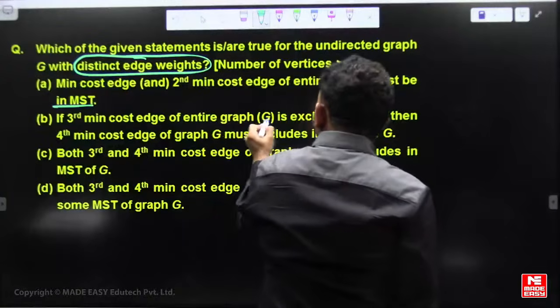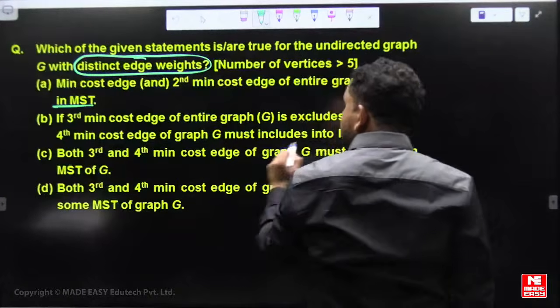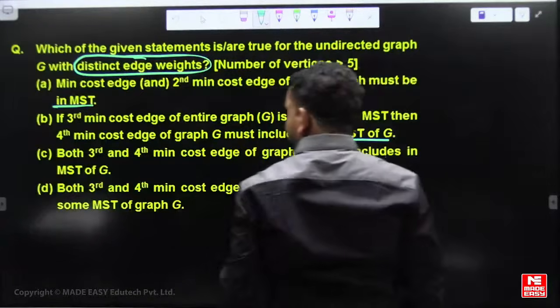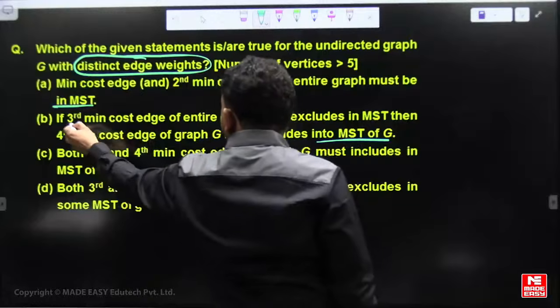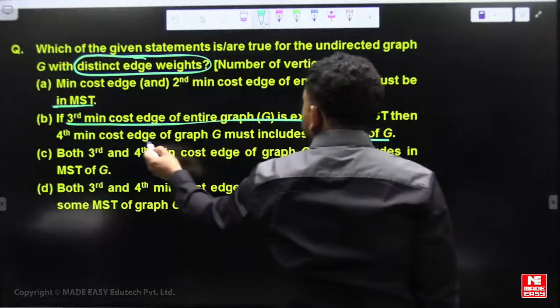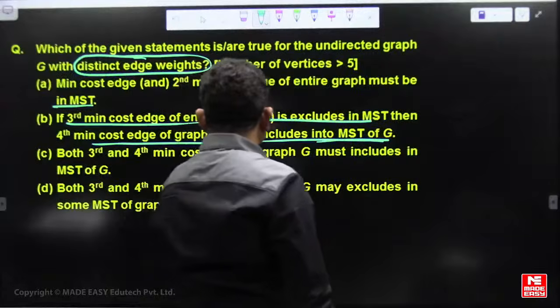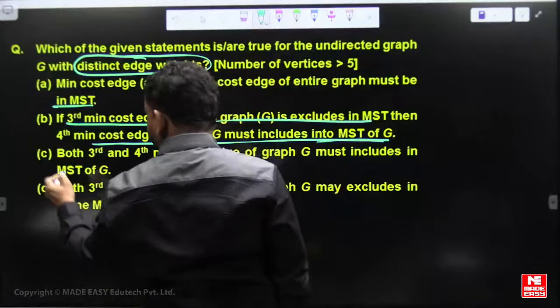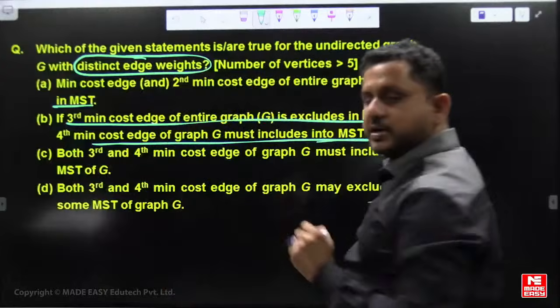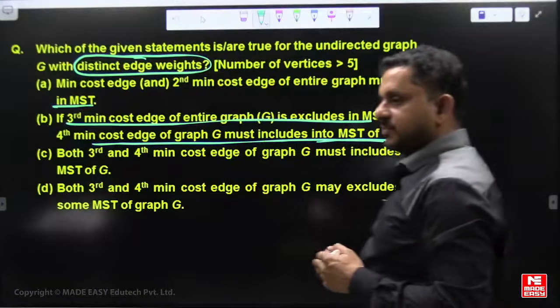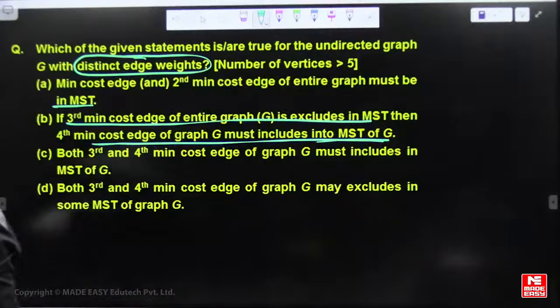Next, if the third min cost edge of the entire graph is excluded from the MST, then the fourth min cost edge of G must be included in the MST. Next, the third and fourth min cost edges of the graph must both be included in the MST. Next, both the third and fourth min cost edges of G may be excluded in some MST of G. Answer this.